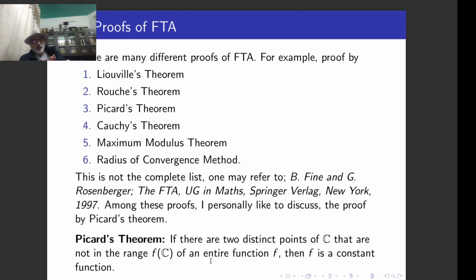So far we have seen two proofs of this fundamental theorem of algebra. There are many others. This I explained in the beginning as proof number 1. Proof number 2, just that without using complex analysis. And there is another proof by Cauchy's theorem. There is a proof by using Picard's theorem, Cauchy's theorem, maximum modulus theorem, radius of convergence theorem. There are other proofs by using the open mapping theorem, by using topological concepts. Then there is a proof by using Nevanlinna value distribution theory.